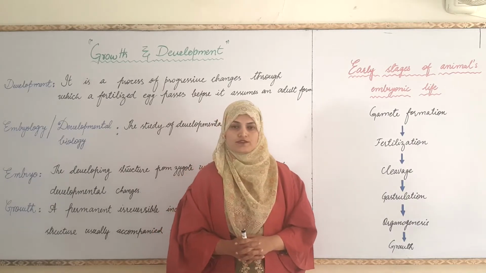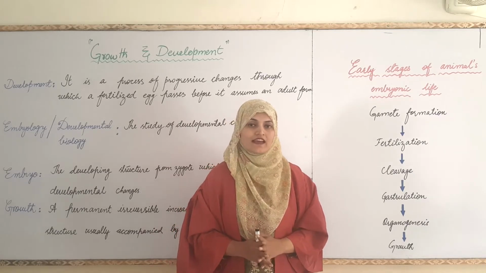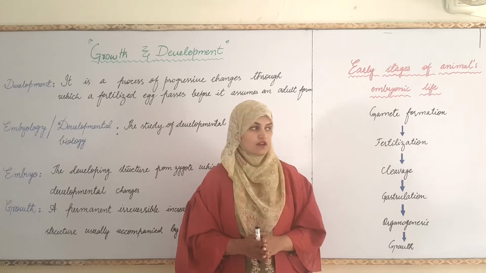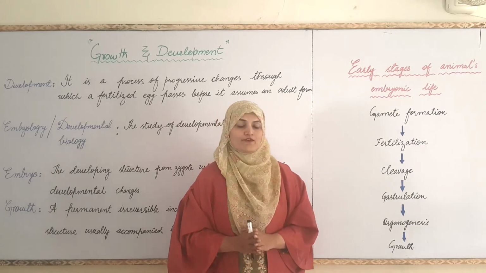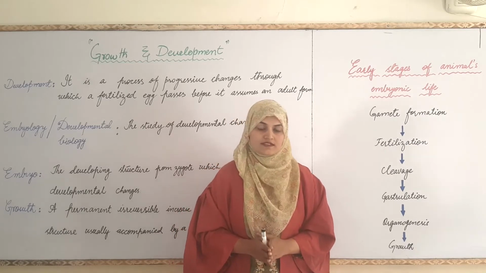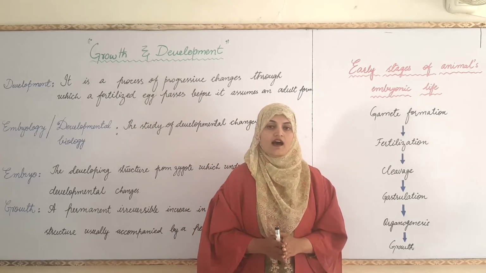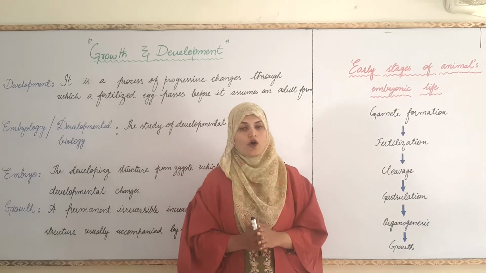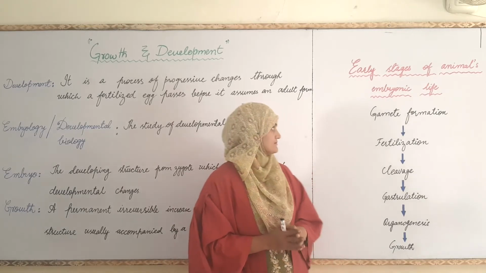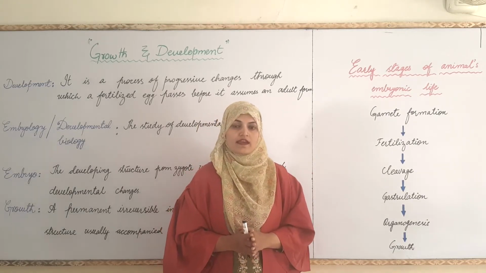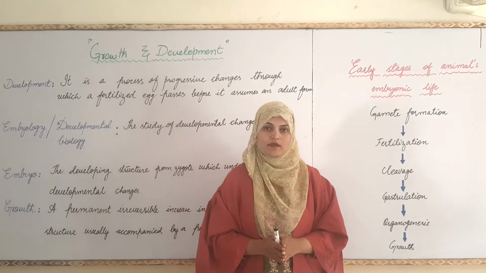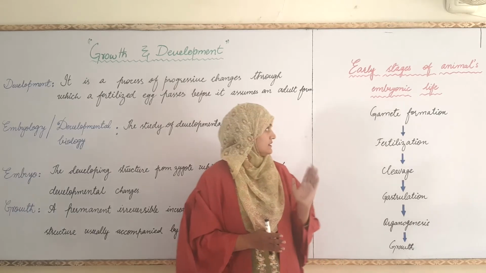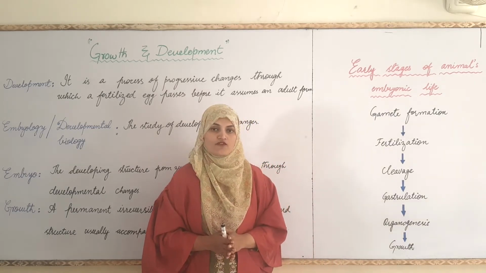What is gamete formation? You have studied in reproduction about spermatogenesis and oogenesis. This is termed as gamete formation. The process by which a sex cell is formed, either ova or sperm, is termed as gamete formation. In female, ova is formed by the process of oogenesis, while in male, sperm is formed by the process of spermatogenesis.